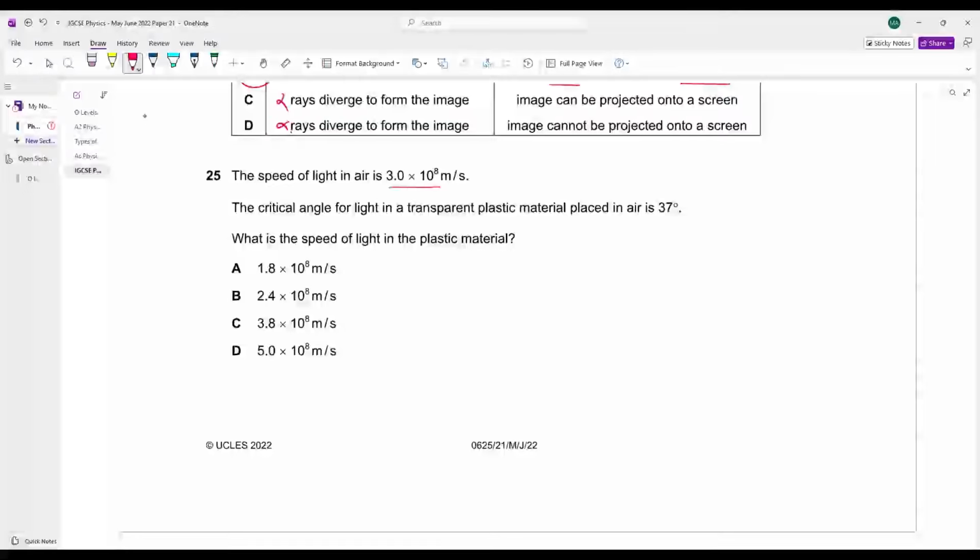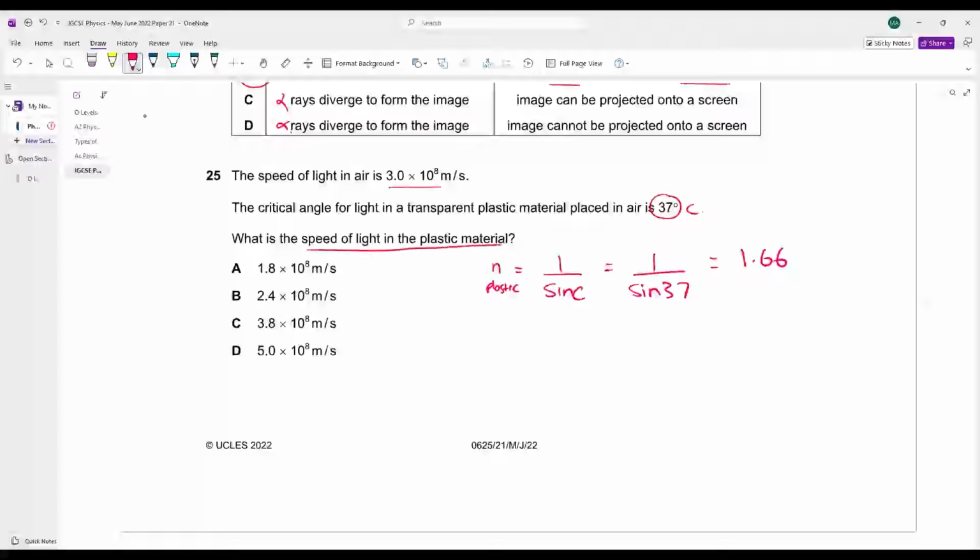The speed of light in air is this. The critical angle for a light in a transparent plastic material is this. This is your critical angle. अच्छा जी, can you calculate the refractive index of the plastic? 1 over sine of C. 1 over sine of 37. Can you calculate the refractive index by 1 divided by sine of 37? This comes out to be 1.66, is your refractive index of plastic. Refractive index of plastic आ गया.